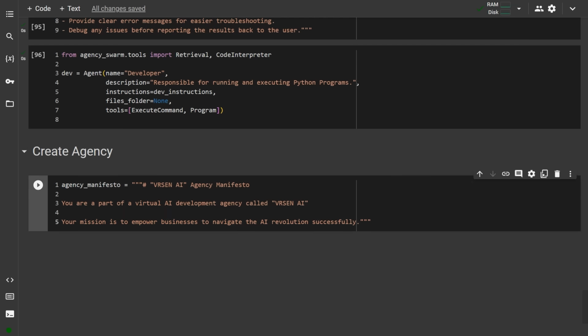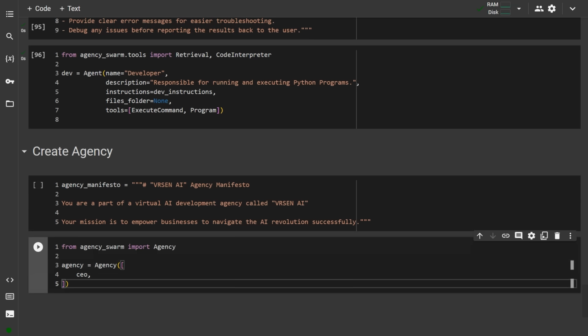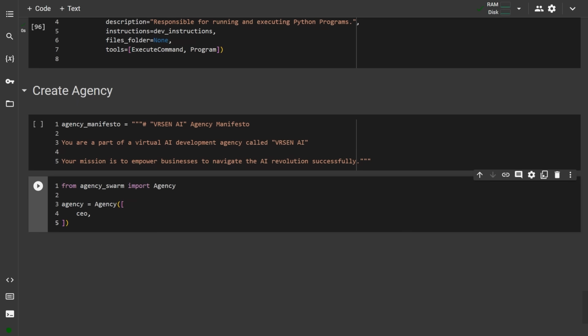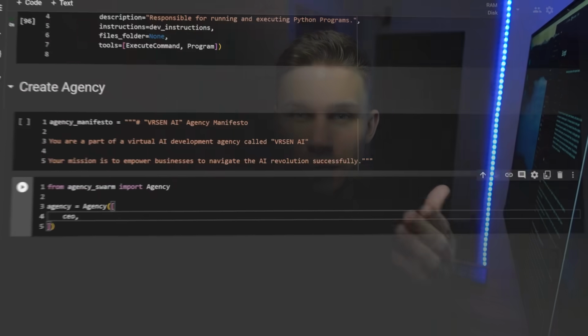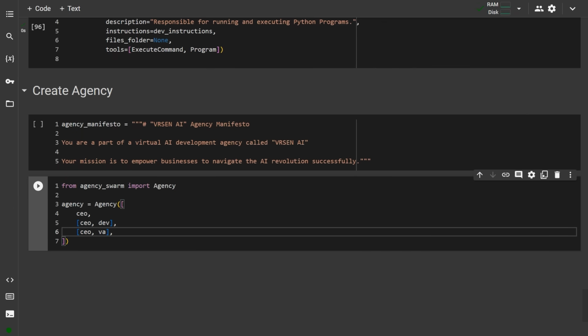And the final step is to define the communication flows in your agency. This is handled using the agency chart within the special agency class. Essentially, the first agent will be the agent responsible for communication with the client or the user, so you can put it as a standalone item in a top-level array. Next, you have to define to whom the CEO will be able to communicate. In my agency, I can assign tasks to a virtual assistant or a developer, but they cannot assign tasks to me. So I'm going to add two more arrays with a CEO on the left and a dev and VA on the right.